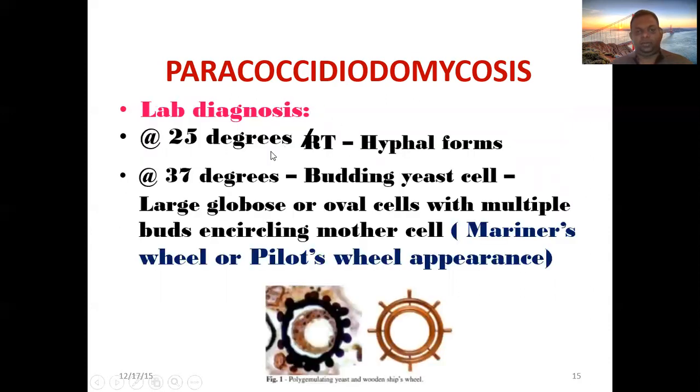Lab diagnosis: mold form at room temperature, yeast form at 37 degrees, but here in the knees, it's a peculiar feature. Once we grow them in SDA, large globose oval cells with multiple buds are seen on mother cells. In the yeast form, there are multiple circular bodies in a three-dimensional image. So it appears like a mariner's wheel or pilot's wheel, just like a ship wheel appearance.